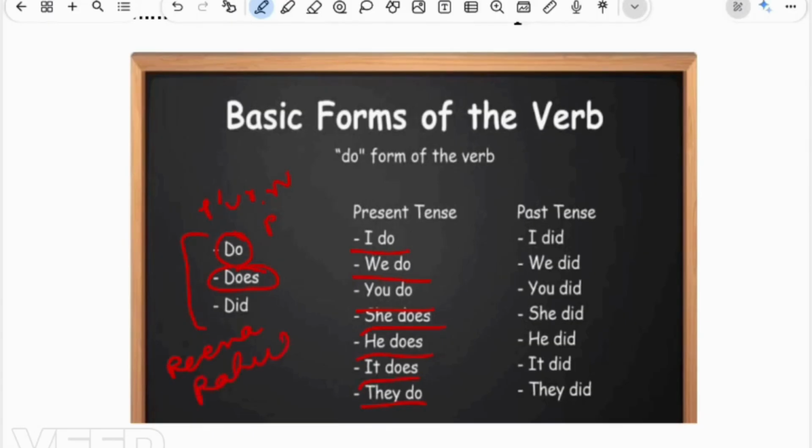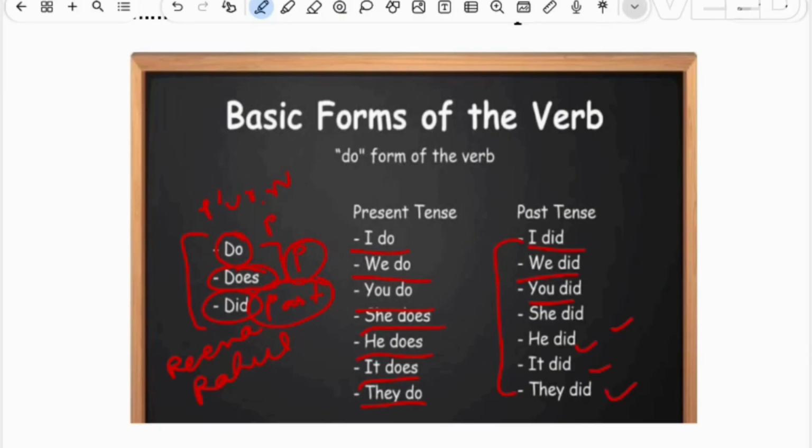Now if we talk about did, as you know, do and does are always used with the present and did is always used for the past. If our sentence is in the past, then we use I did, we did, you did. Here you can see any subject can come with did: I did, we did, you did, she did, he did, it did, or they did.